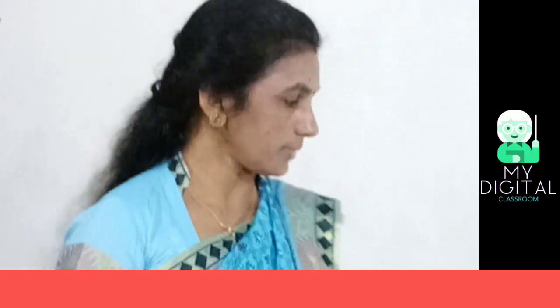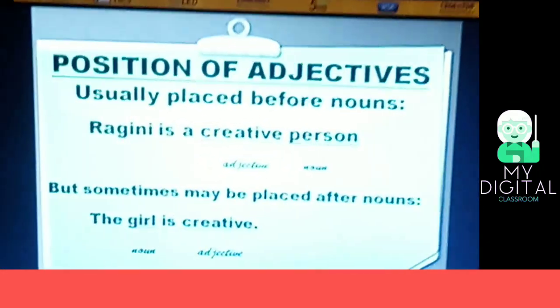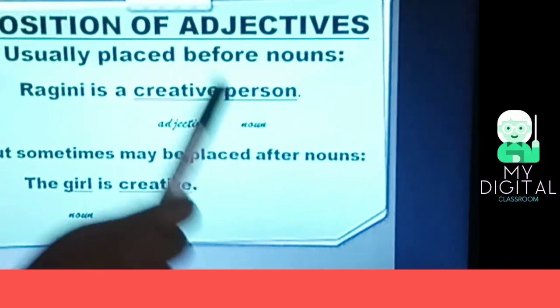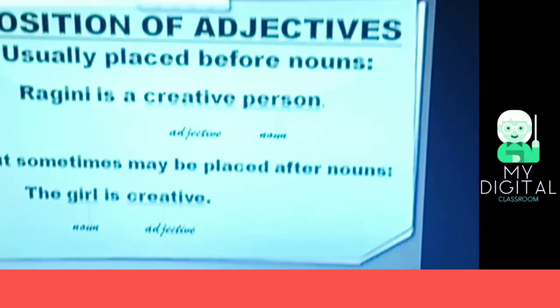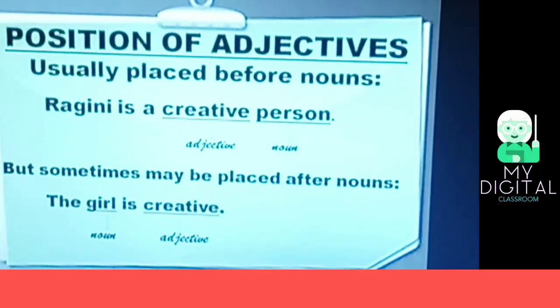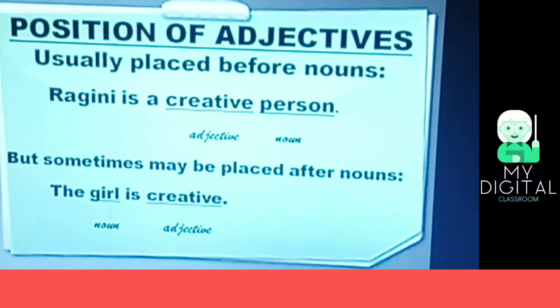Now, the position of adjectives. Position means, in a sentence, sometimes we use the adjective before the noun or sometimes after the noun. Like, Ragini is a creative person. Here Ragini and person are nouns and creative is the adjective. So creative describes the word person and it is placed before the noun.